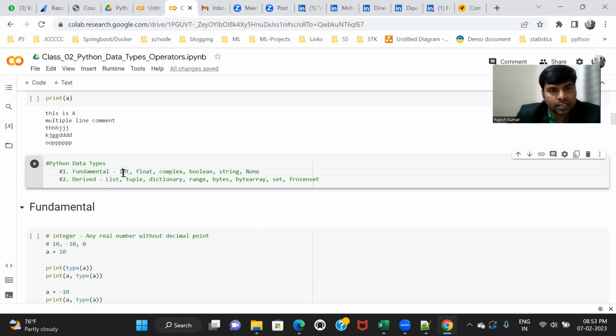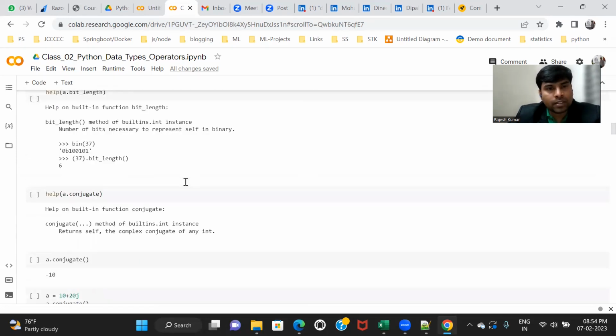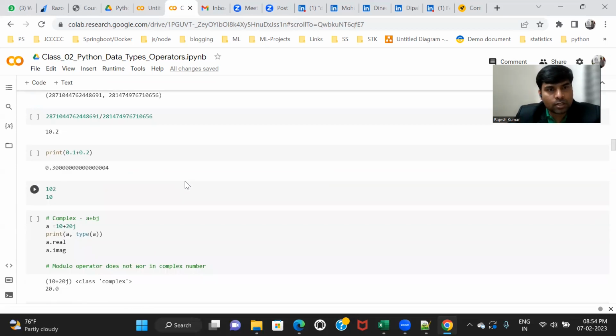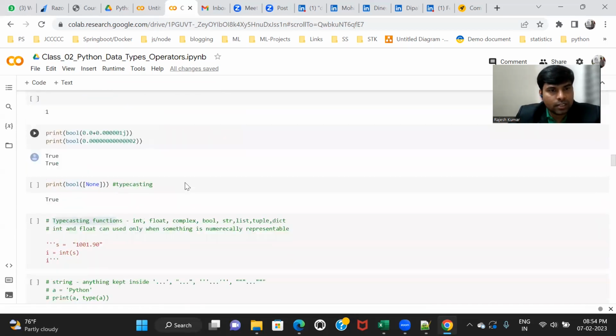Int can be converted into float, boolean, or string. This is called type conversion. One type can be converted into a different type. So how do we do type conversion with the help of typecasting functions?